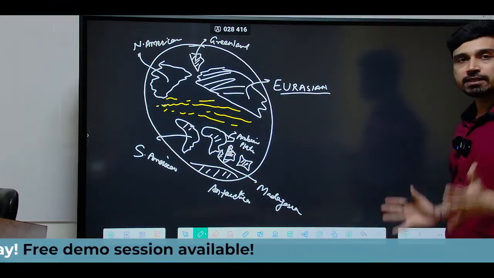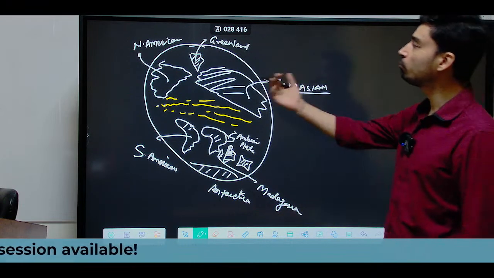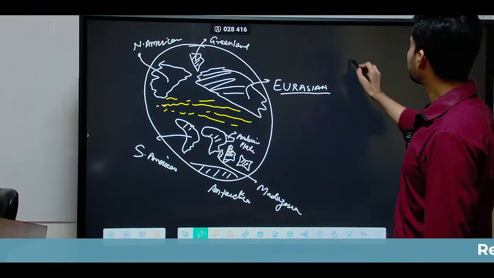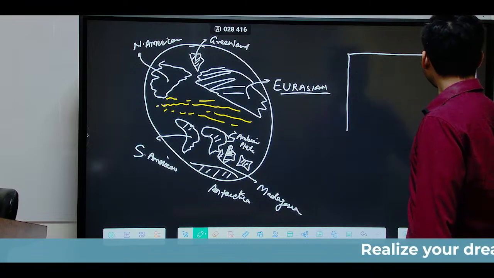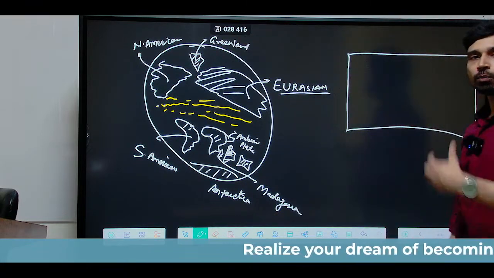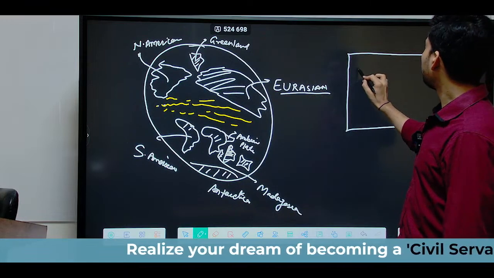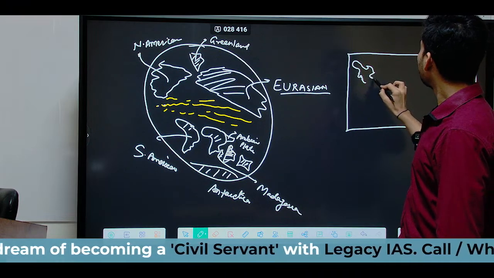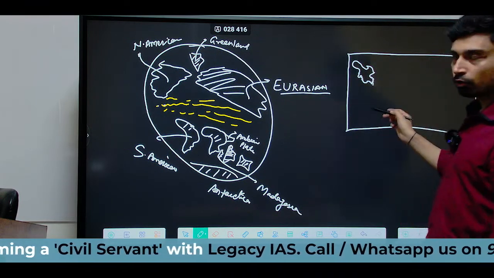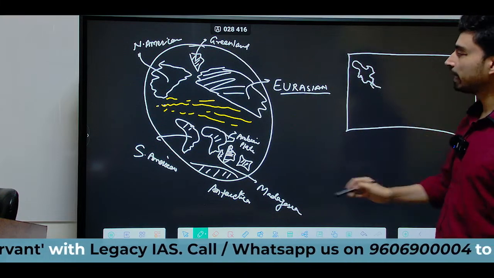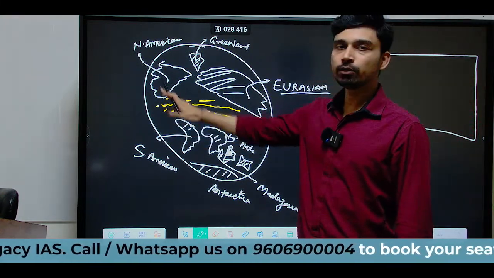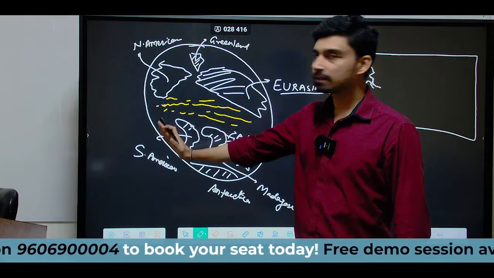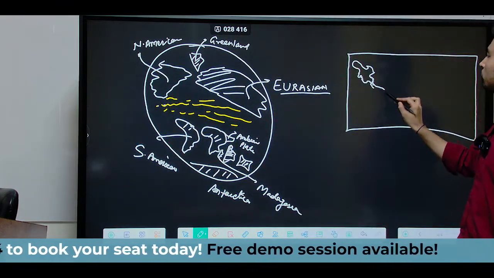After splitting, each of these individual land masses has been continuously moving in different directions, and that is why, gradually, due to their continuous movement in different directions, they finally occupy different places today, and that has given us our world map today. So if we try to understand how these land masses are arranged, we have North America here and South America. As you can see, South America has moved slightly to the west and North America has moved slightly to the south,